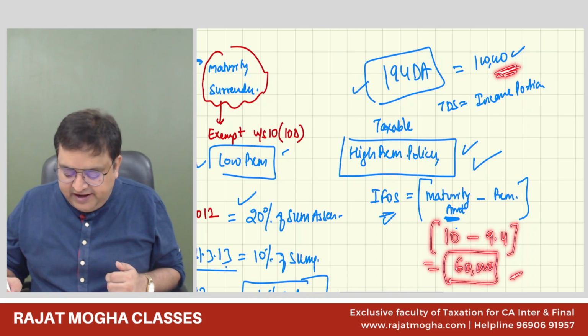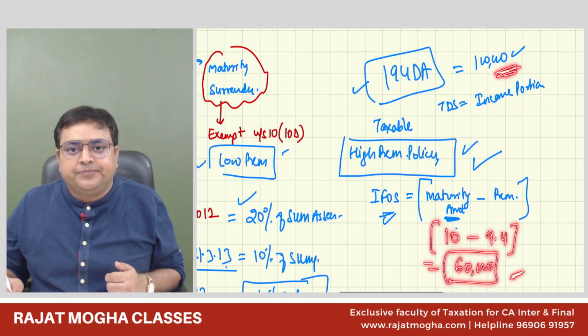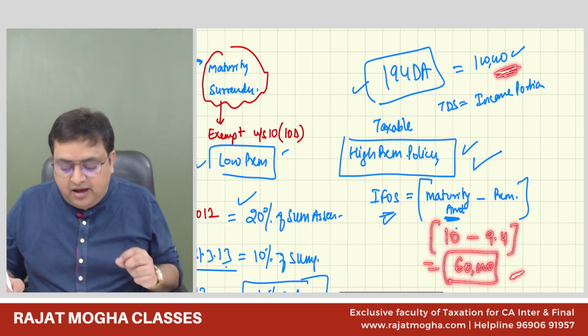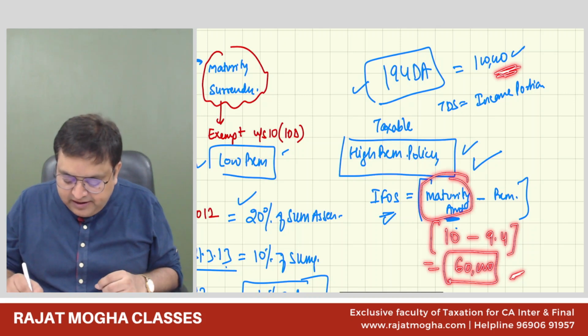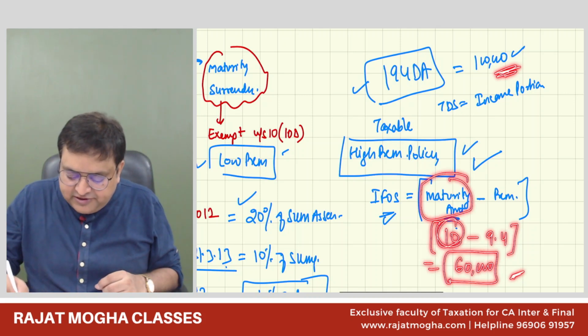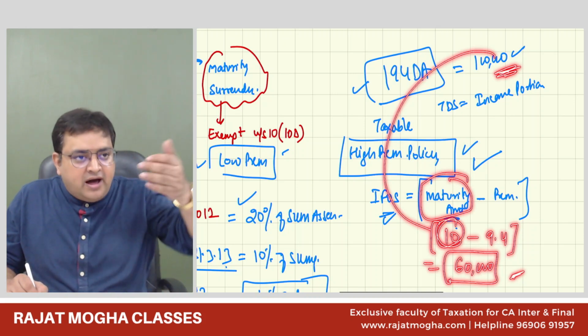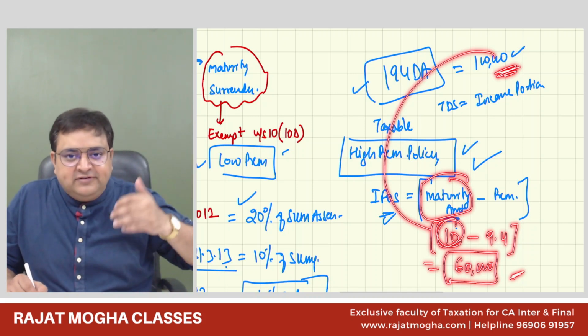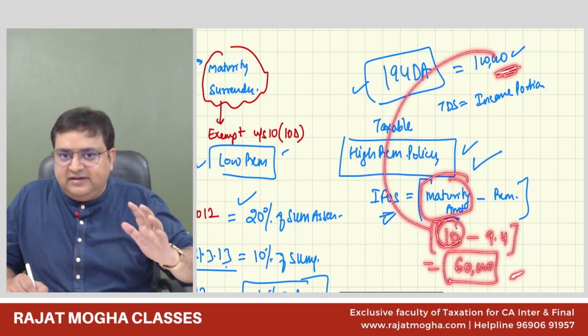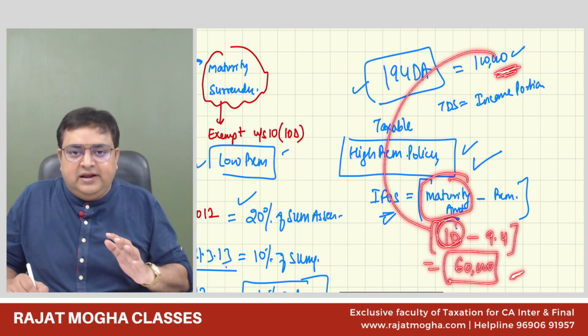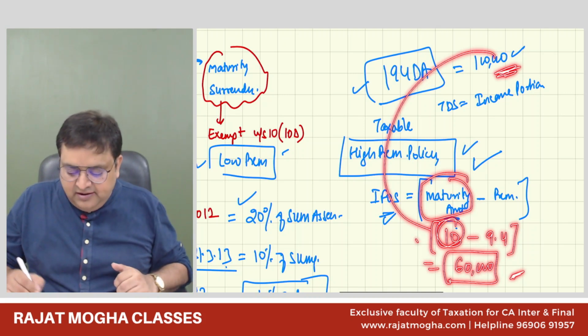Guys, whether 194 DA will come or it will not come. Will come. It will come. Why? Because we will see the maturity amount. We will see 10 lakh rupees. The threshold limit we will apply on the maturity amount. So what are you receiving right now? Are you receiving more than 1 lakh? The answer is yes. As of now, I'm receiving more than 1 lakh. Yes, 10 lakh. So it will come.